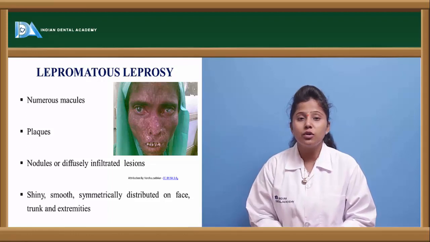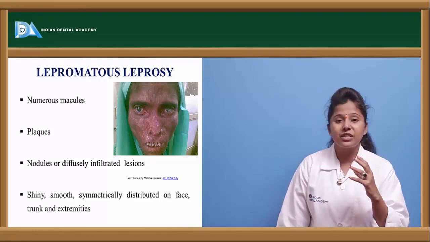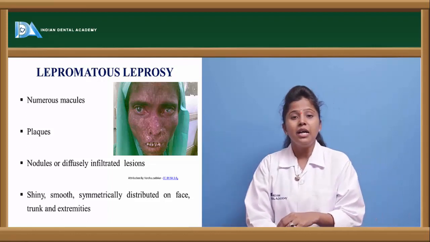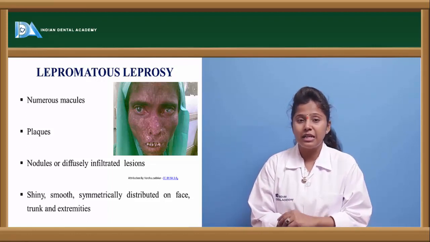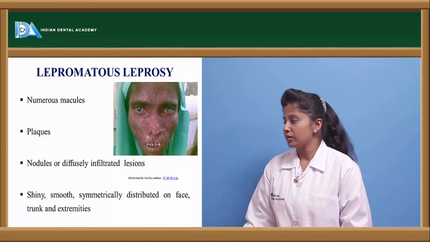We can see the nodules in this kind of lepromatous leprosy, and the skin at the granulomas or at the nodule site will be shiny as well as smooth. These lesions will not be hard. At that particular site, the skin will be smooth.